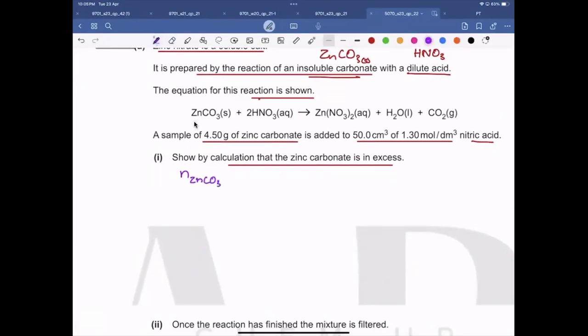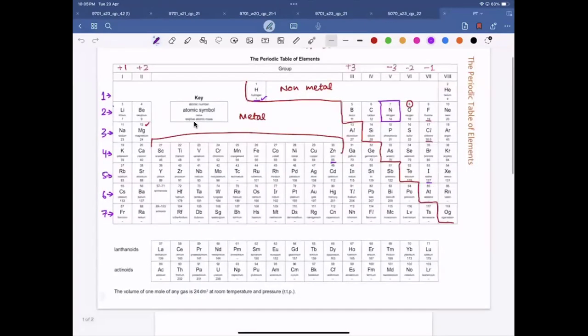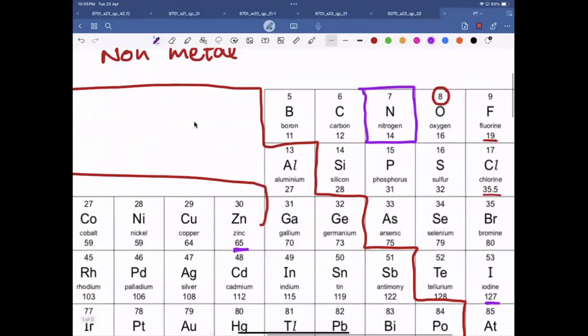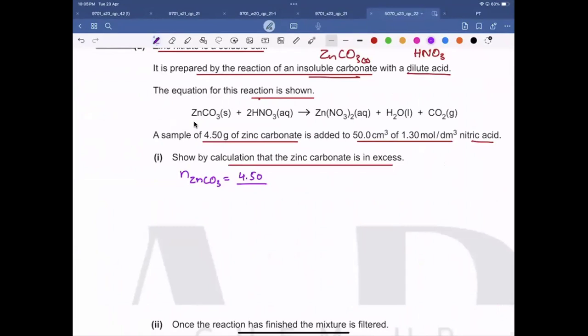So if I find the moles of zinc carbonate, it is going to be 4.50 divided by its MR. The MR would be zinc is 65, carbon is 12, and oxygen is 16, so 12 plus 48. So it is going to be 60, and 60 and 65 makes 125, right? Can anyone calculate it and tell me the answer, please?